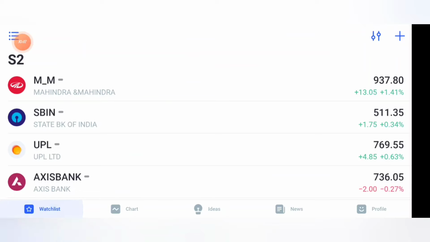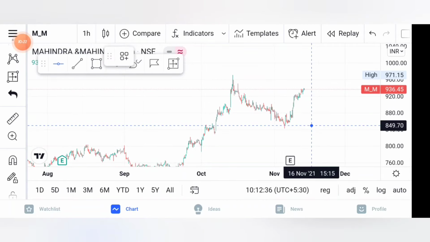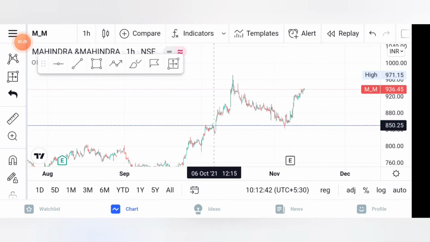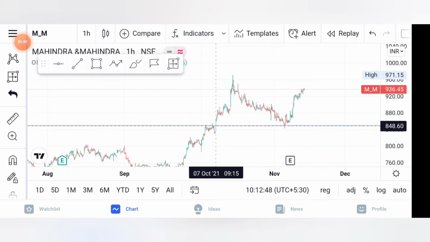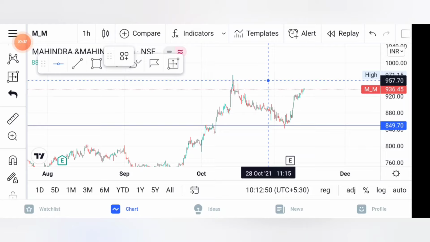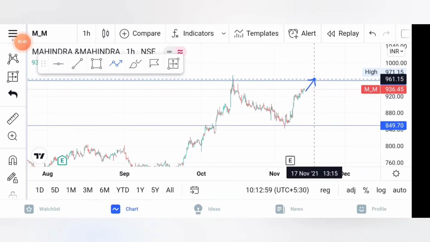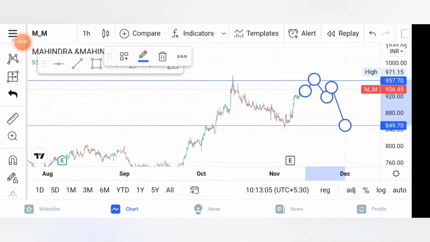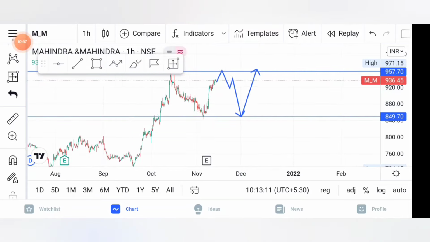You can also find this out in different charts. So you can see this is also a resistance level, because here there was a resistance and here there was a resistance. It became a support over here, sorry, this was a support level and it became a support level over here, and this a resistance level. So maybe the price is going to push over here and retrace, and again it may go up over here and then fall, and go up and fall like this, and next day it may again retrace up to over here. So this always happens.